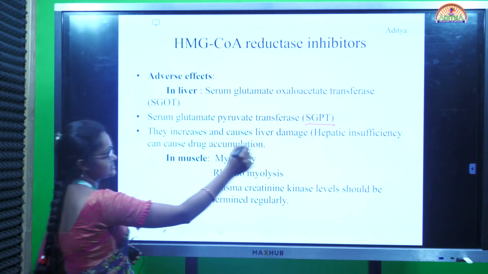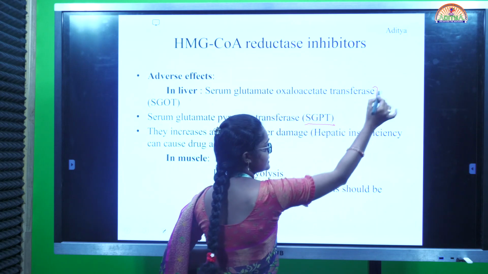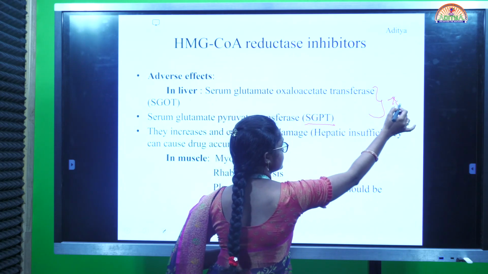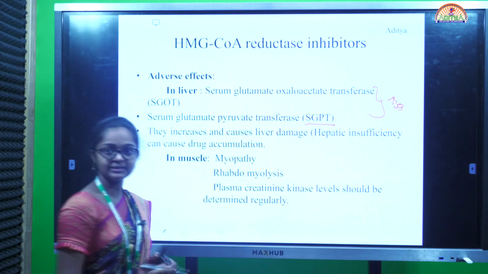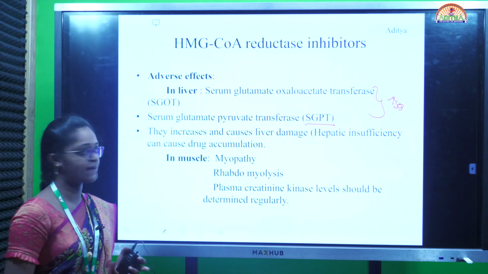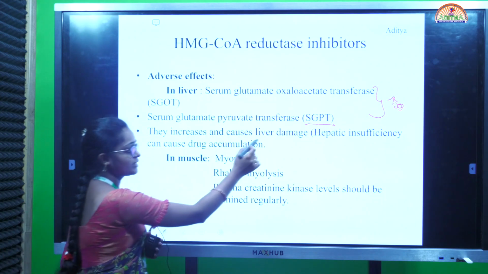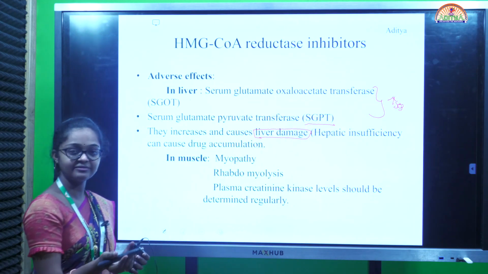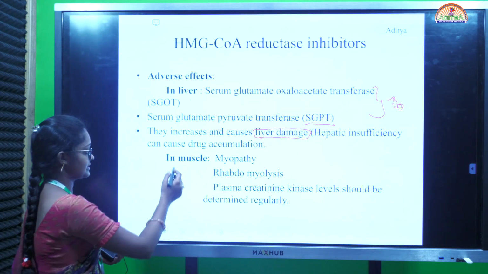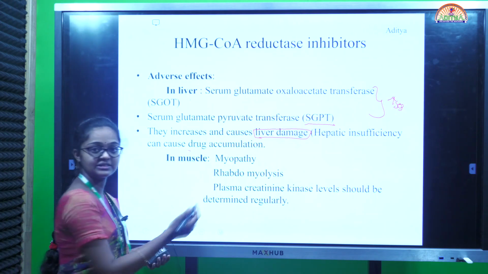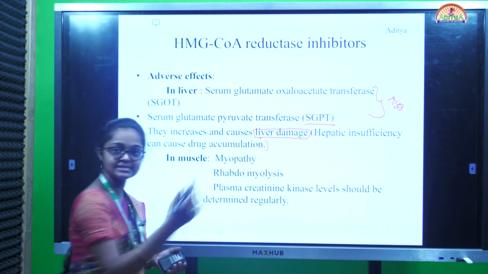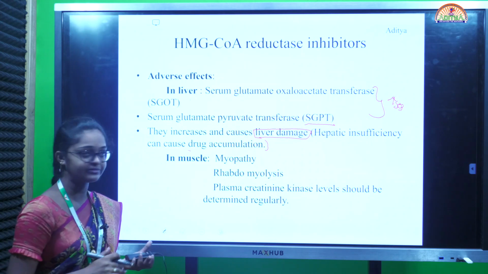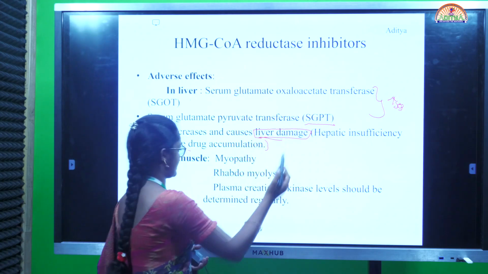These two levels increase and cause hepatic insufficiency, that means liver damage, with drug accumulation in the liver.